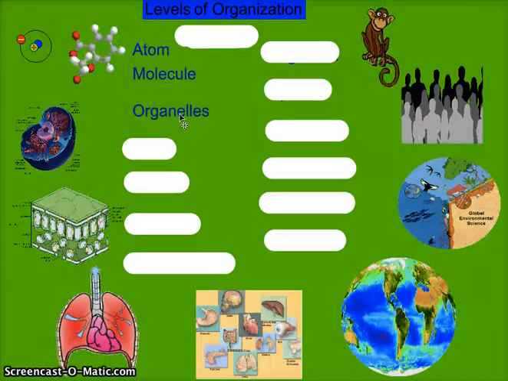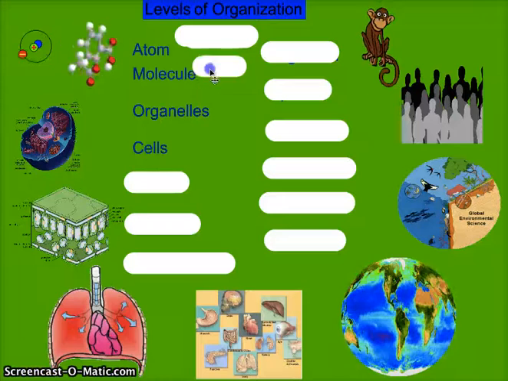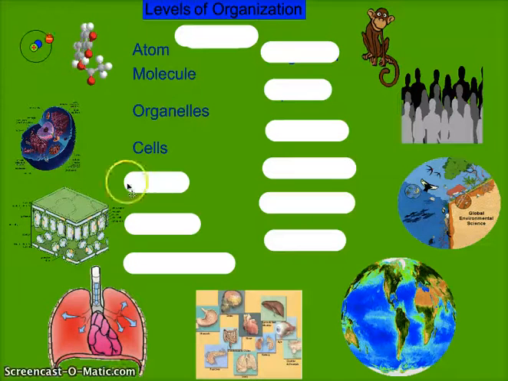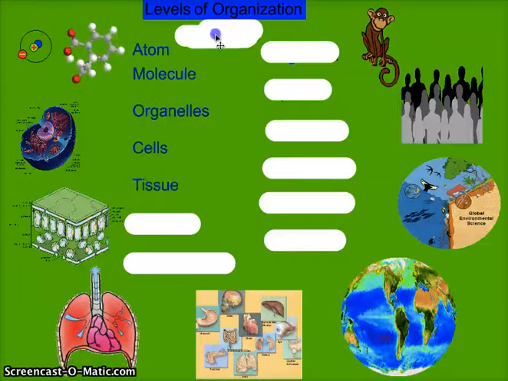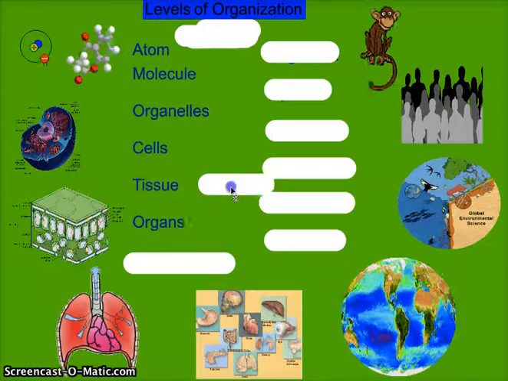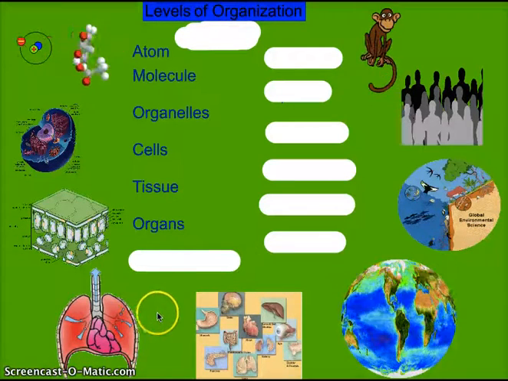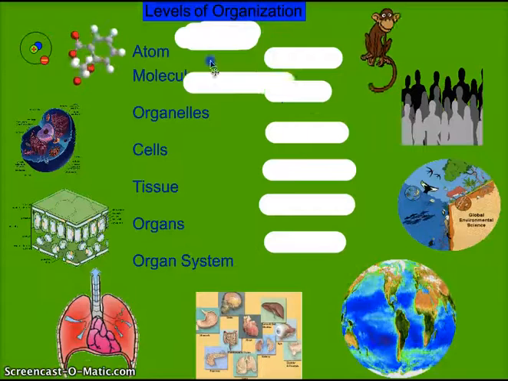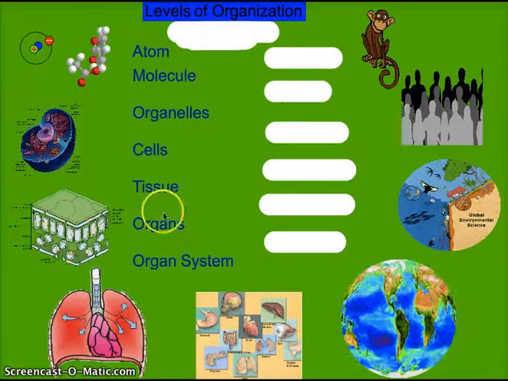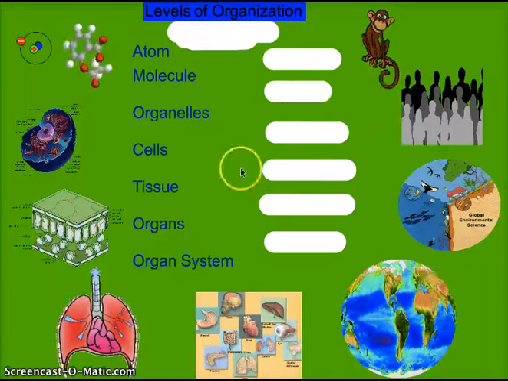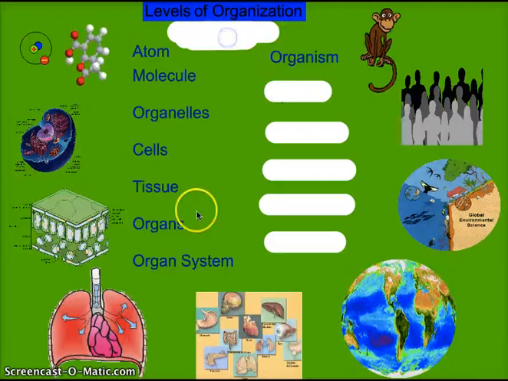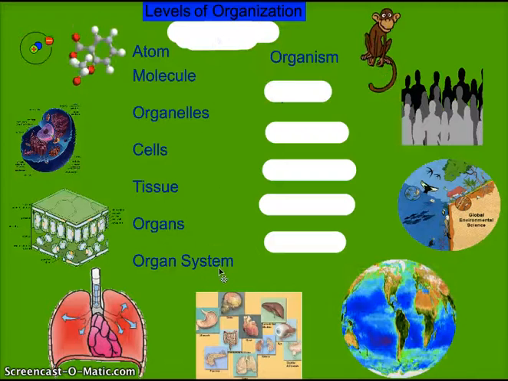Organelles are parts of the cell, and obviously they form a cell. Cells combine to form tissues. Tissues combine to form organs. Organs that work together form organ systems. We, organisms, are composed of organ systems working together.